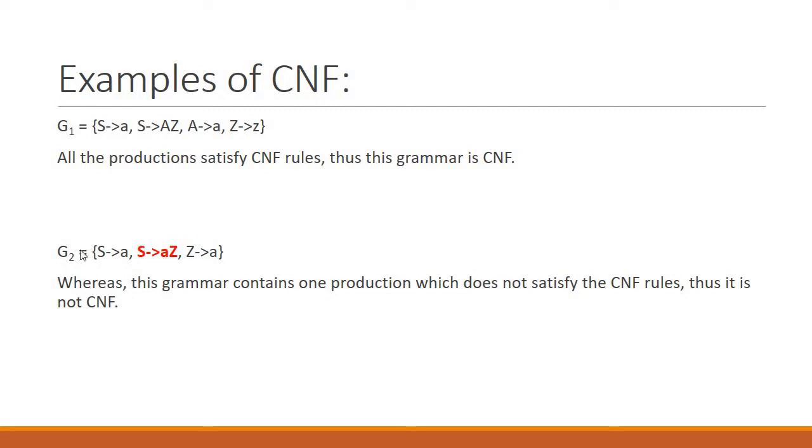So let's see example number 2. Example number 2 contains 3 different productions. The first production is fine. The second production is not in the structure which CNF wants. So what does CNF want? CNF wants either one terminal or exactly 2 non-terminals. In this case, there is one terminal along with one non-terminal, so this is not acceptable. That's why this whole grammar is not CNF.